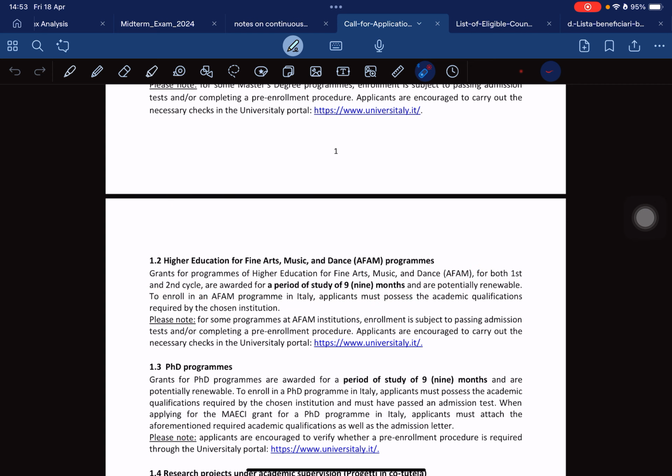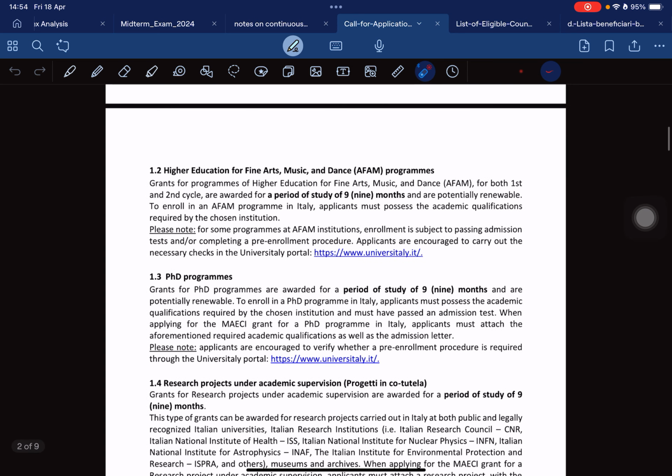That one is for a period of 9 months. And then we have the third one for the PhD programs. Those who are coming for PhD programs can also apply. That one is also for a period of 9 months.